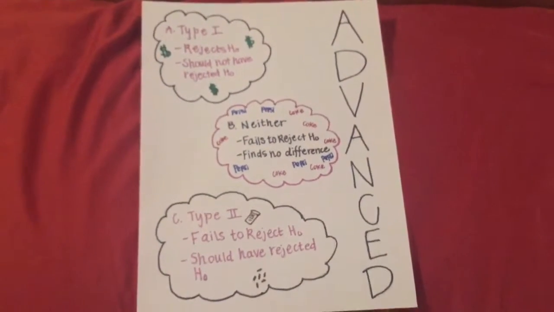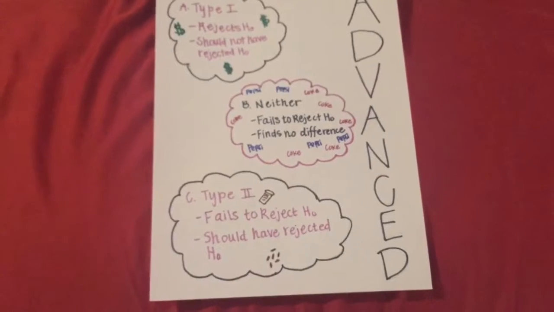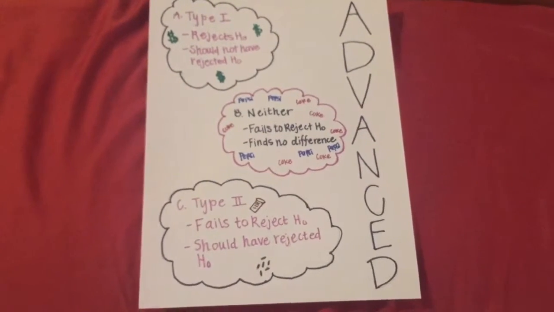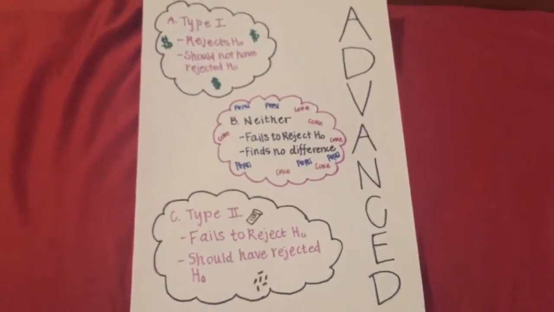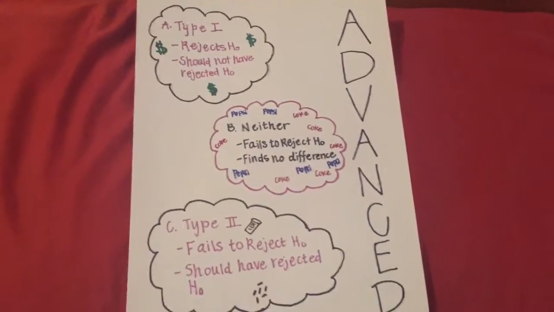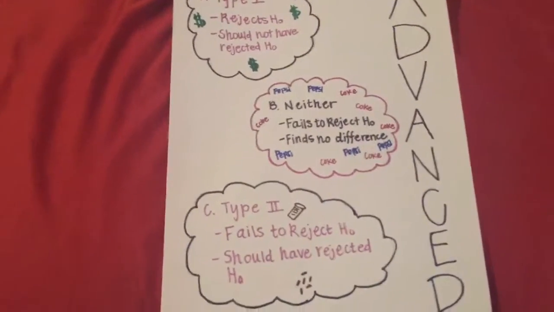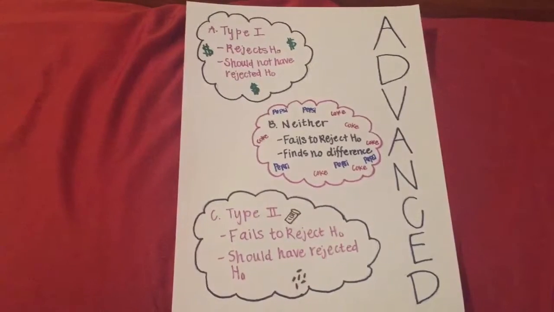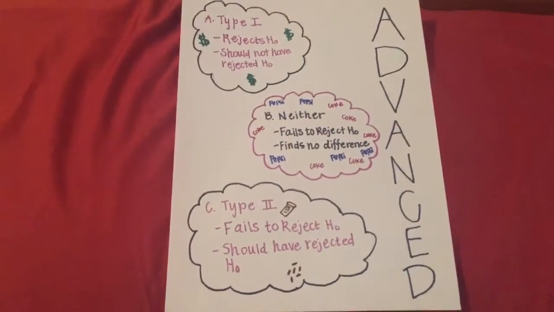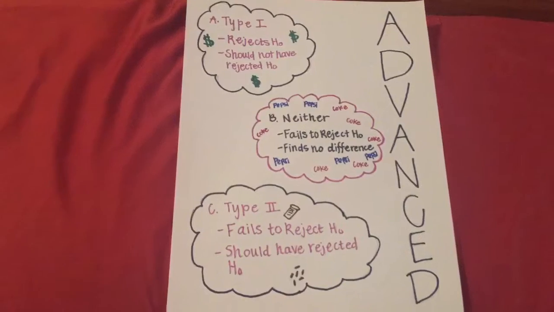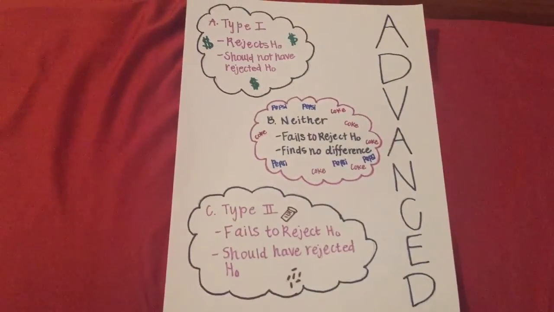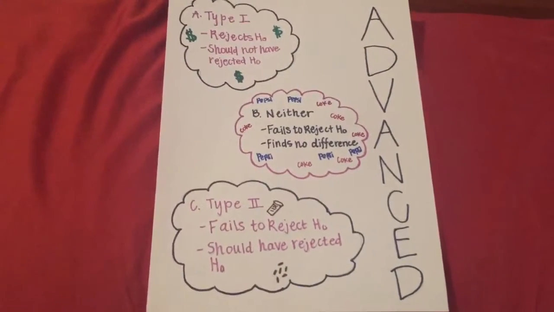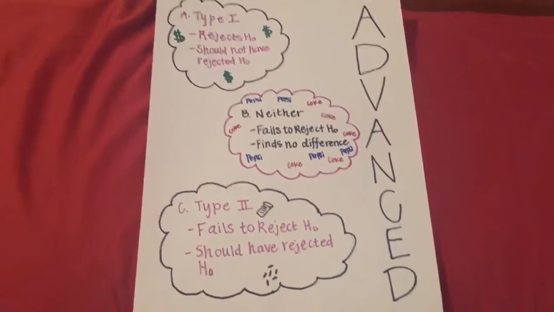And now moving on to our advanced problem. For our advanced problem, we have to state whether a type 1, a type 2, or neither error has been made. For letter A, it tells us that a bank wants to see if the enrollment on their website is about 30% based on a small sample of customers. It tests that the H0 of p equals 0.3 versus the Ha of p is greater than 0.3 and rejects the null hypothesis. Later, the bank finds out that actually 28% of all customers enrolled.